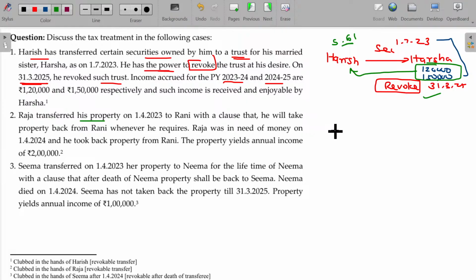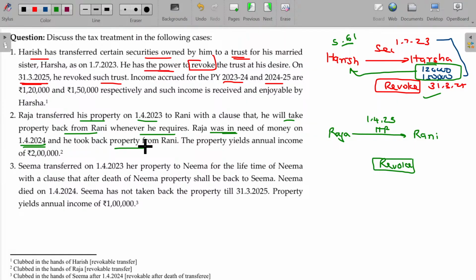Raja transferred his property on 1/4/23 to Rani. Okay, Raja to Rani on 1/4/23, house property. He will take the property back from Rani whenever he requires. Then it is revocable mode. Raja was in need of money on 1/4/24 and he took back the property from Rani. The property yields annual income of 2 lakhs. Whatever it may be, completely it is taxable only in the hands of Raja. Because whenever Raja wants, then he can take, means automatically it is revocable. Automatically it comes under revocability only.